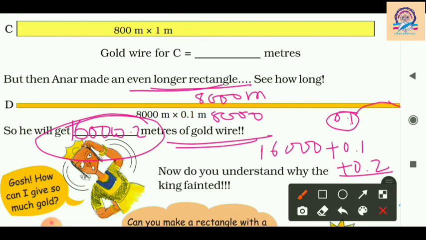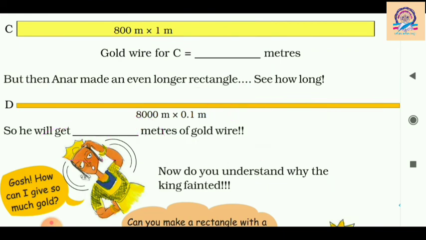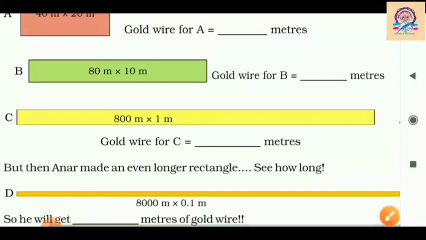So Anar will get 16,000.2 meters of gold wire, so definitely he can become rich because he is getting gold wire and gold is very costly. So in this way our chapter is completed and our topic is also completed.